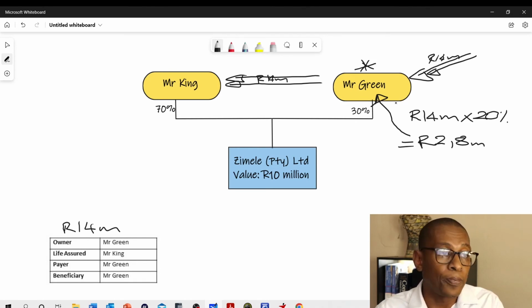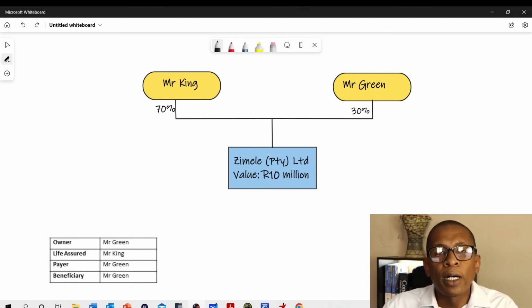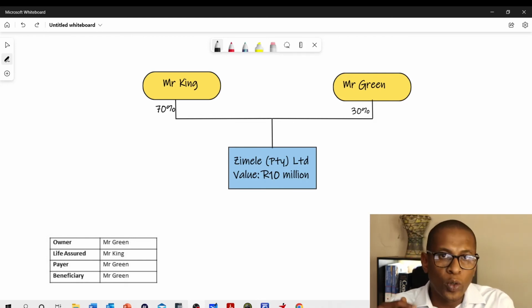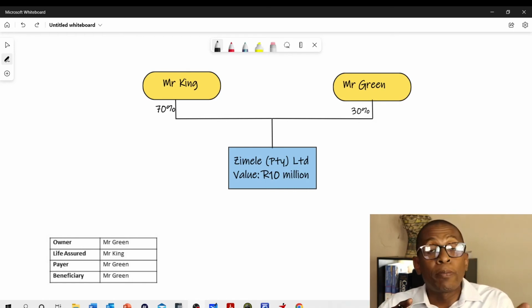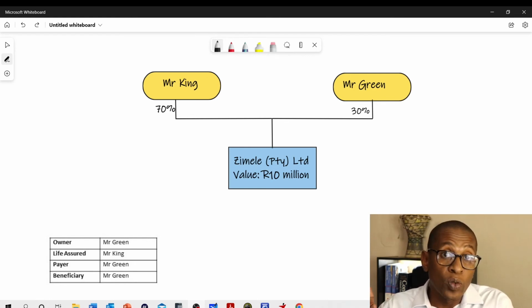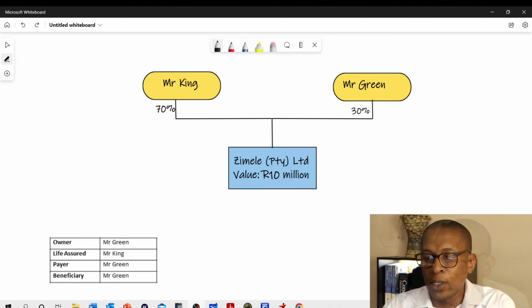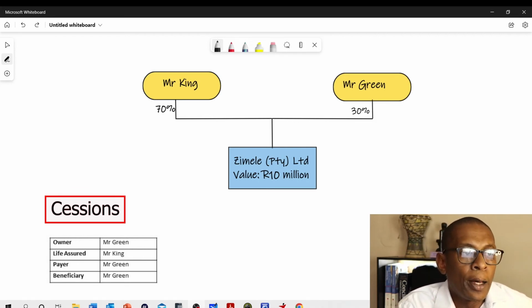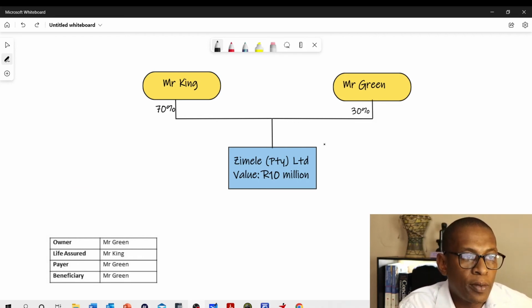Another nice clause to have in a buy and sell agreement is what happens if the company, Zimele, for example, liquidates or is sold, and basically Mr. Green no longer needs that policy on the life of Mr. King. However, he still owns it. What happens in that instance? Those instances can be catered for within the buy and sell agreement itself. So now we can bring in the idea of cessions in terms of the policy that is no longer needed.